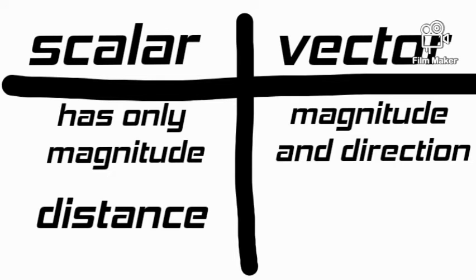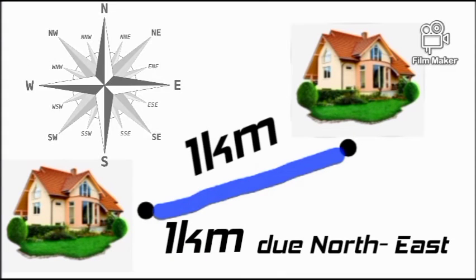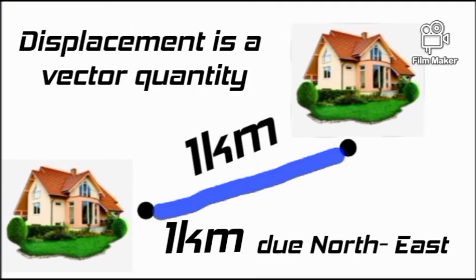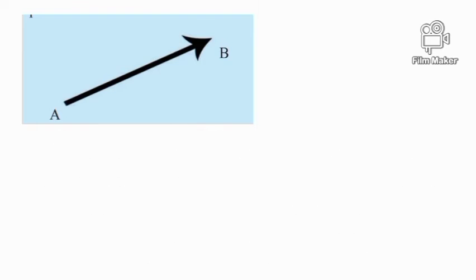And here for displacement, direction is to be mentioned. So its magnitude is 1 km and due northeast direction, so displacement is a vector quantity. A vector can be represented as a directed line segment. Its length indicates magnitude and arrow indicates its direction. Point A is called tail and point B is called head.